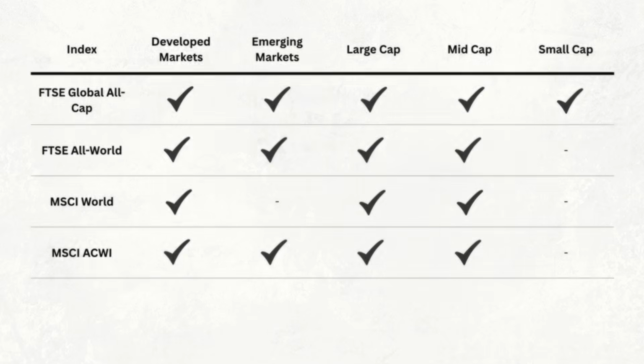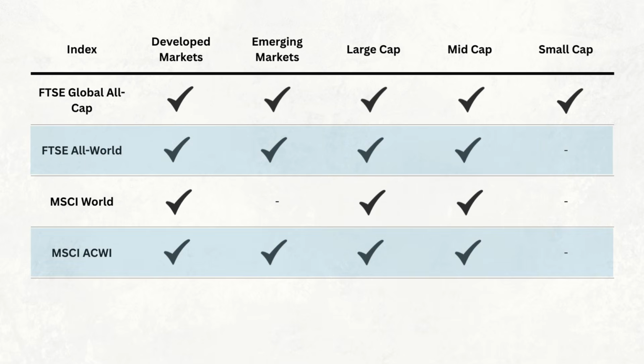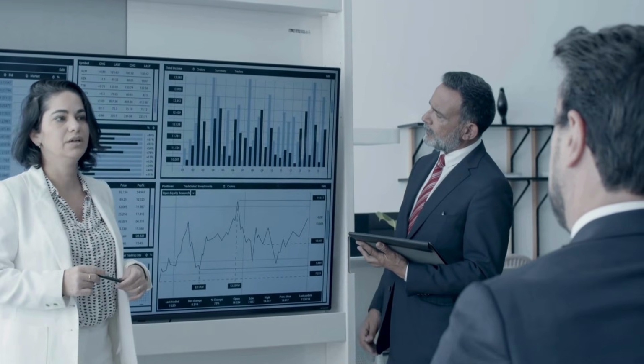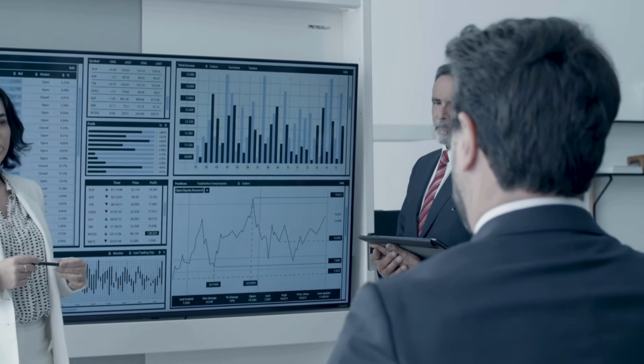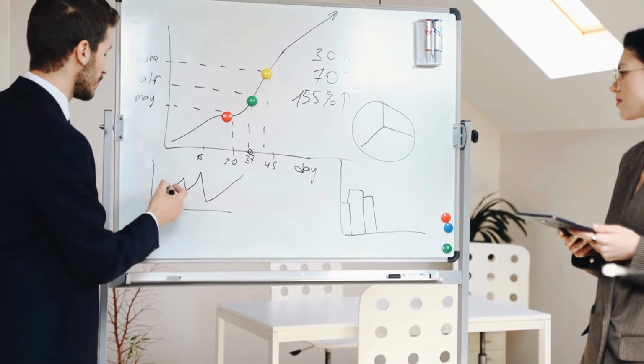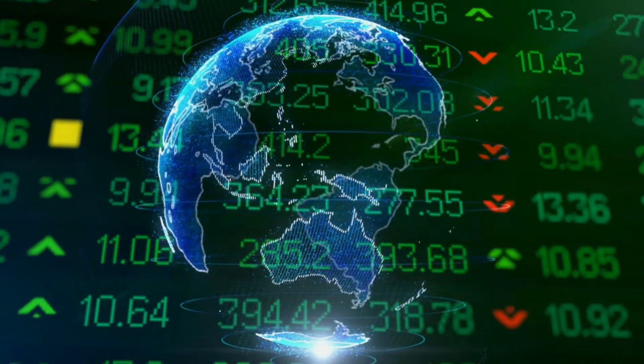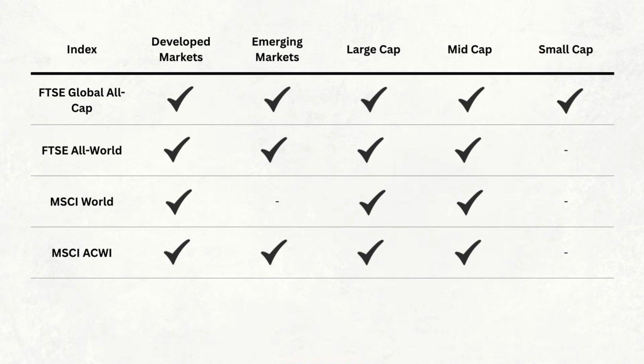At this point, you might notice that MSCI ACWI and the FTSE All-World have a lot in common, and you'd be right. Both provide exposure to developed and emerging markets and both focus on large and mid-cap companies. But they're not identical indexes. They are created by different index providers, use their own methodologies, and can differ in exactly which countries and companies qualify for inclusion. So even when two indexes appear to be doing essentially the same thing, there can still be some differences under the surface.